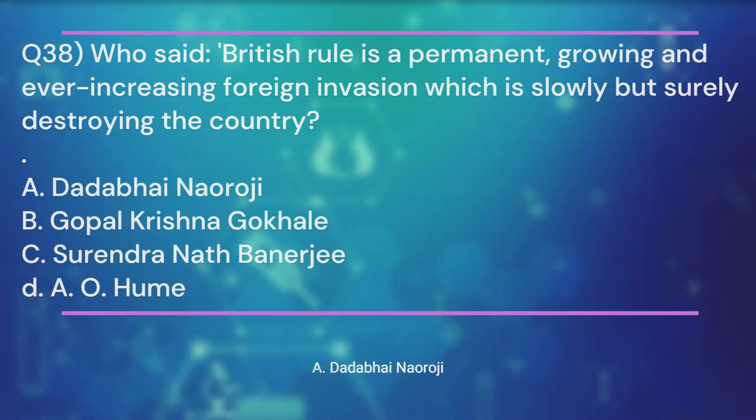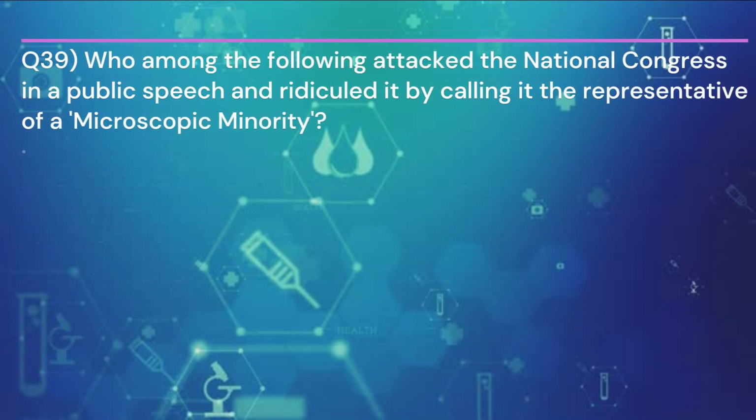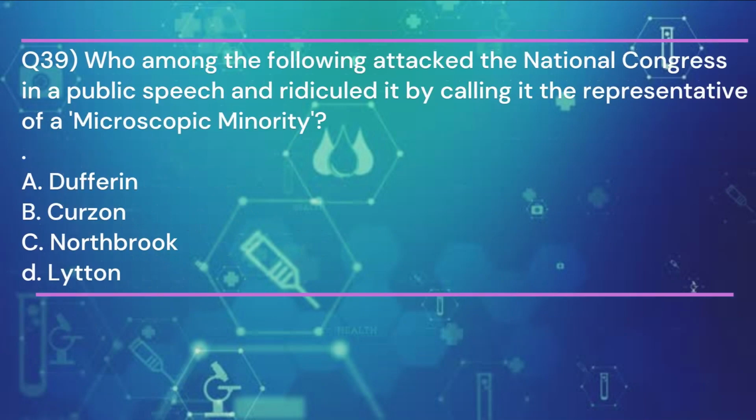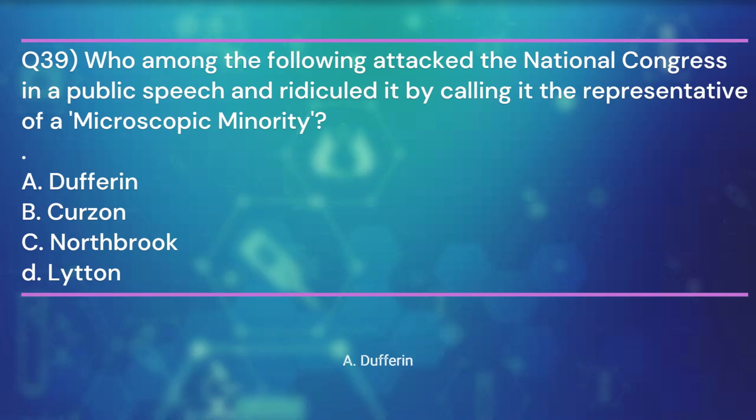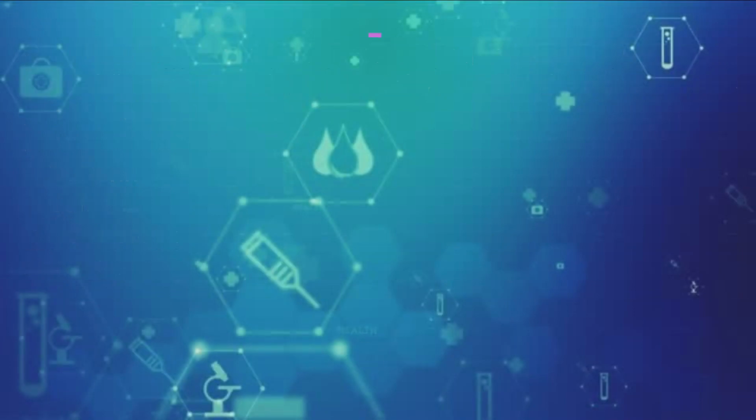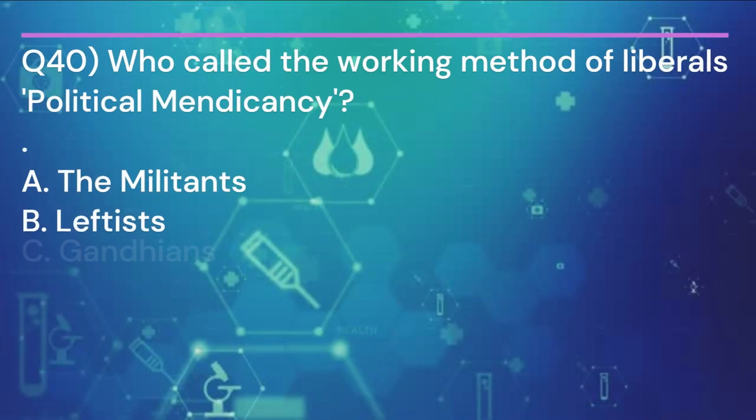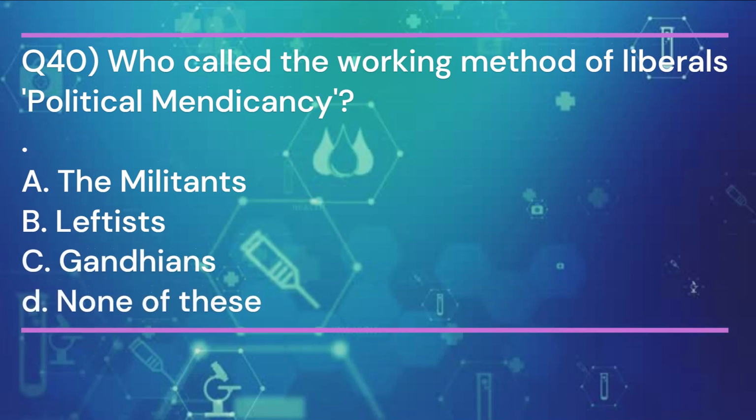Dadabhai Nauroji. Question 39. Who among the following attacked the National Congress in a public speech and ridiculed it by calling it the representative of a microscopic minority? And the answer is A. Dufferin. Question 40. Who called the working method of liberals political mendicancy? And the answer is A.